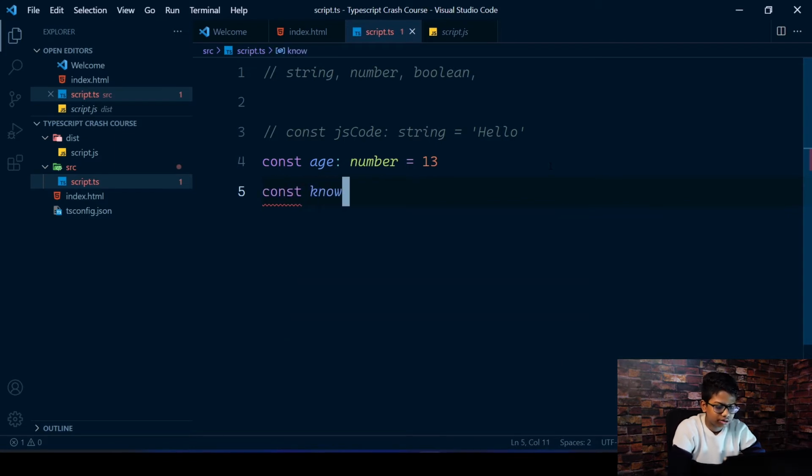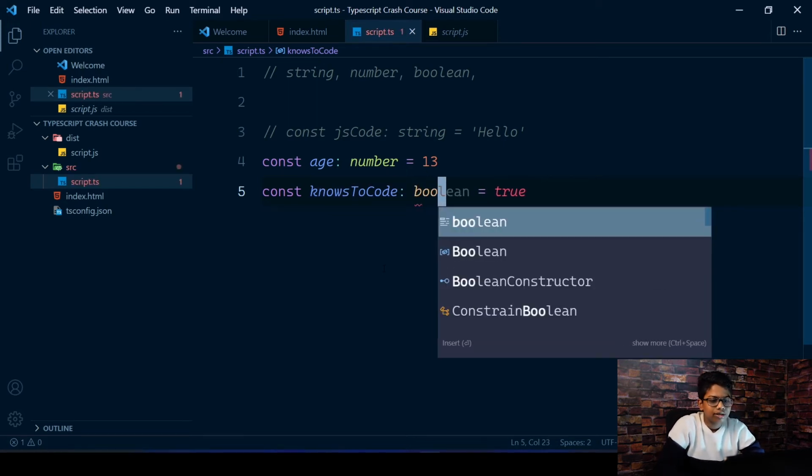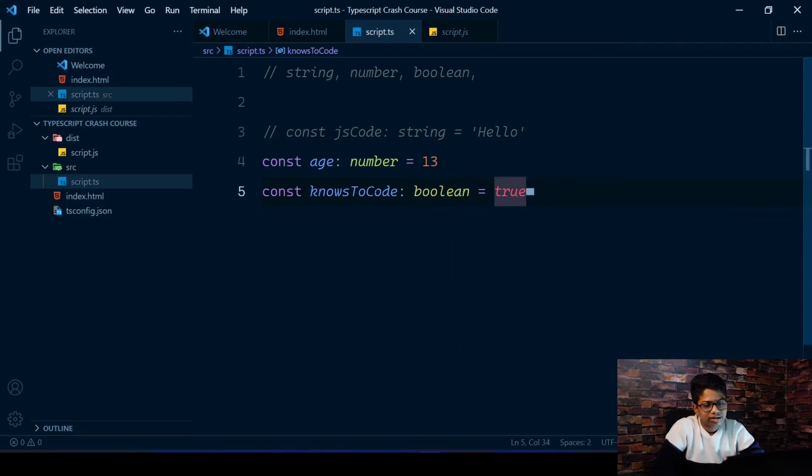Okay, and you can maybe give a boolean also, const nose to code equals true. So this is a boolean, so true false values are booleans, and if you hover over this, you will see that it's true. And again, you can tell the compiler about this by putting a colon and giving in the type, which is boolean in this case. So you can see if you hover over this now, this is a boolean.